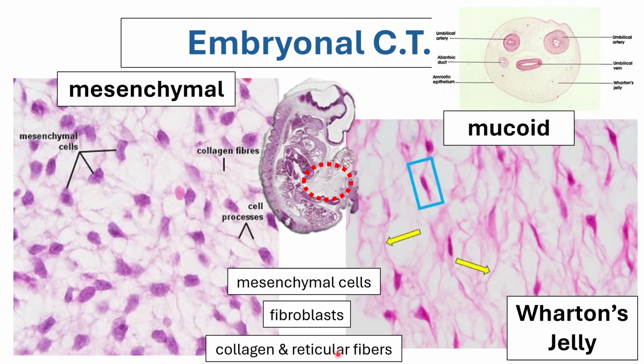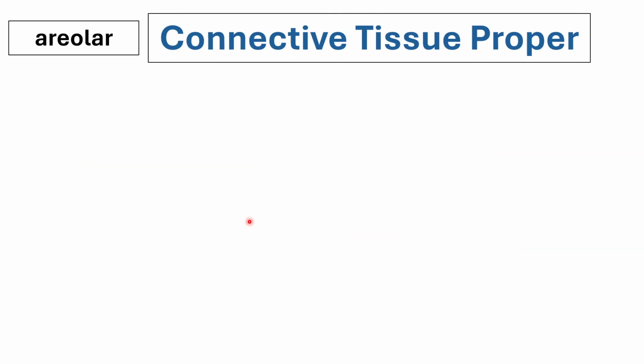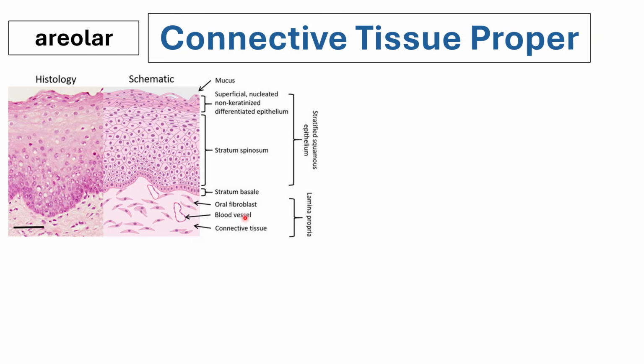Okay, and of course, there's also your reticular fibers, but in routine H and E stained sections, you cannot see these reticular fibers. Next, let's go to the connective tissue proper and let's talk about the loose type of connective tissue proper. Again, in the loose type of connective tissue proper, you would have more cellular component than the fiber component. So for the areolar connective tissue proper, it's usually seen beneath your, what's this type of tissue? We already finished with this type of tissue. This is actually your epithelial tissue.